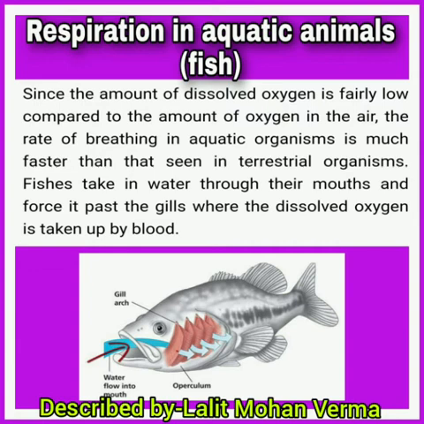Since the amount of dissolved oxygen is fairly low compared to the amount of oxygen in the air, the rate of breathing in aquatic organisms is much faster than that seen in terrestrial organisms. Means you have a lower rate than that of fishes. Fishes take in water through their mouth and force it past the gills, where the dissolved oxygen is taken up by blood. So gills use the dissolved oxygen in the case of fishes.